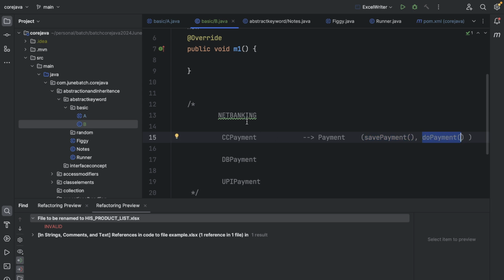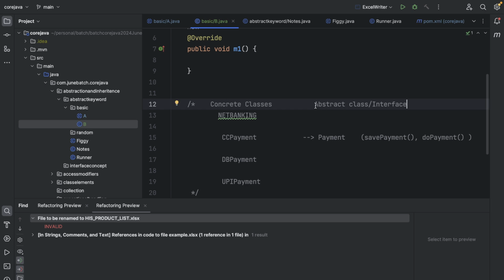So what I'll do, I'll make sure that the net banking payment and debit payment classes should be concrete classes, right? So these will be concrete classes, and payment can either be an abstract class or an interface. We will see in a while.